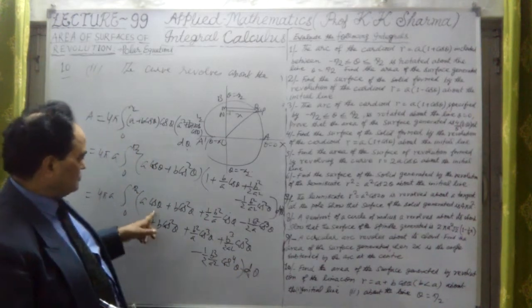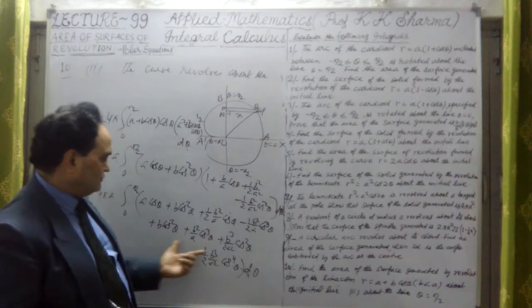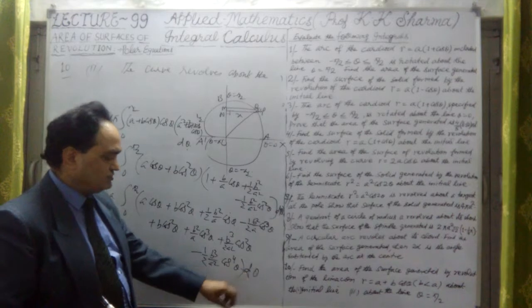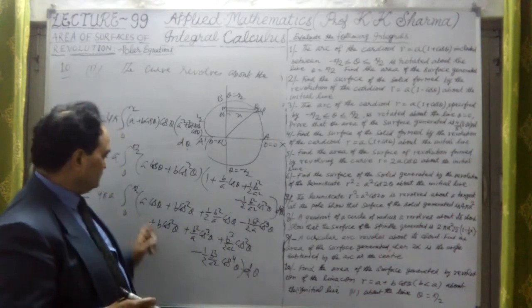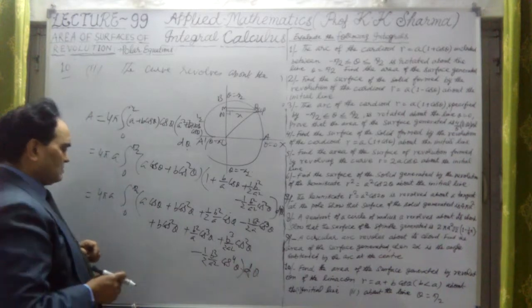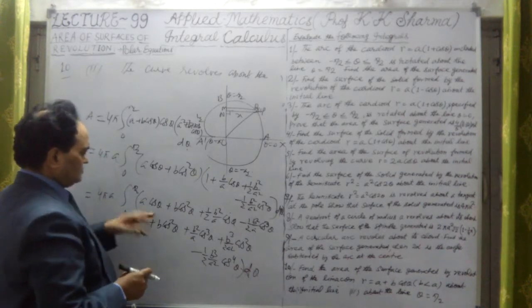So how many terms are there? 1 2 3 4 and 4 8. 1 2 3 4. Total 8 terms are there. Now each term can be integrated because this 0 to pi by 2 limits. The shortcut formula can be taken here. This is 1 here.